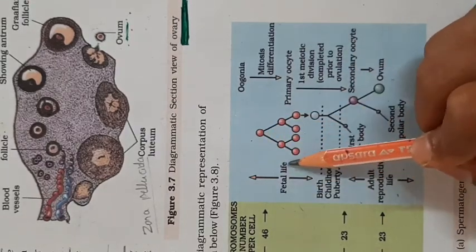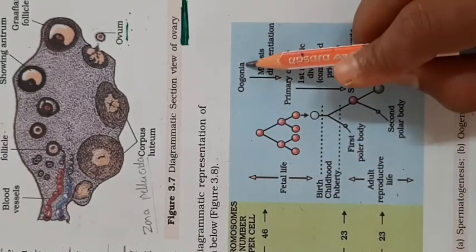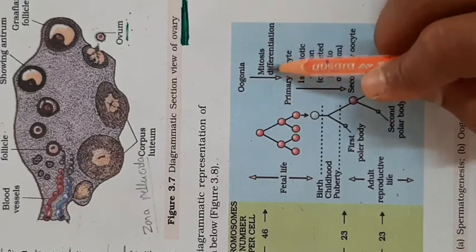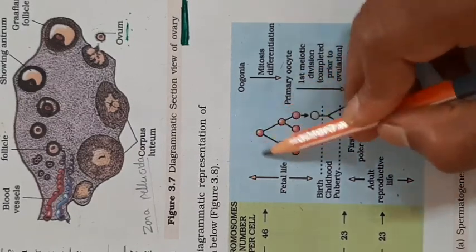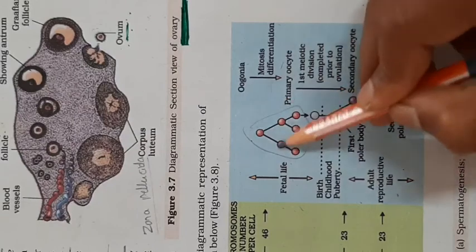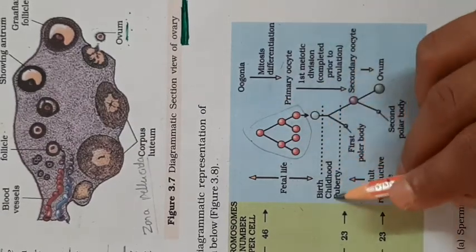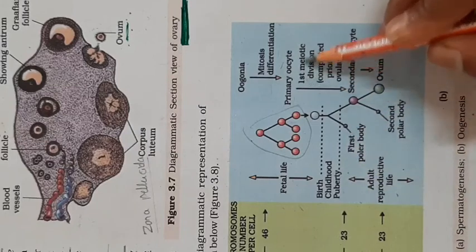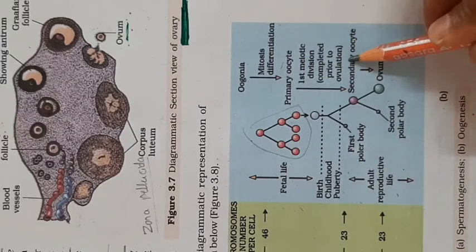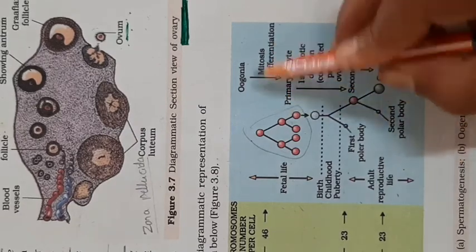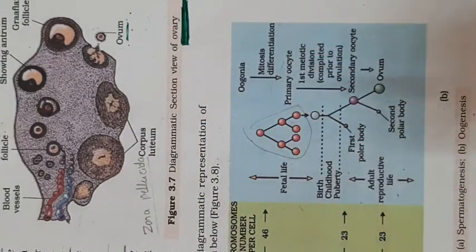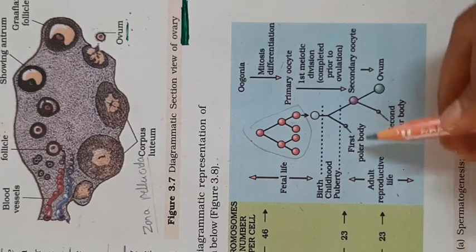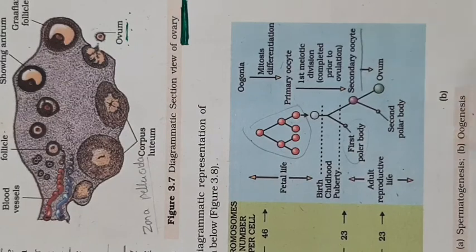In fetal life, in the case of females, oogonia are present in the cortex of the ovary. They undergo the multiplication phase by mitotic division to form primary oocytes. It increases the number. Then after birth, through childhood to puberty, the first meiotic division completes prior to ovulation. Inside the Graafian follicle the primary oocyte undergoes meiosis to form a secondary oocyte. It produces the primary polar body and the secondary oocyte.